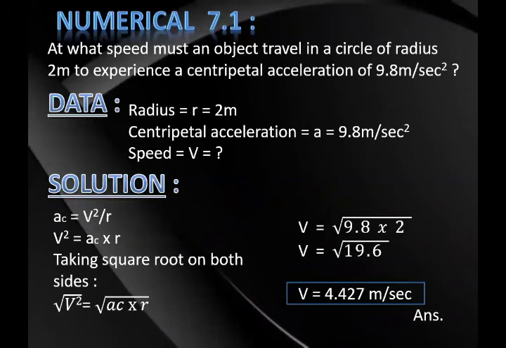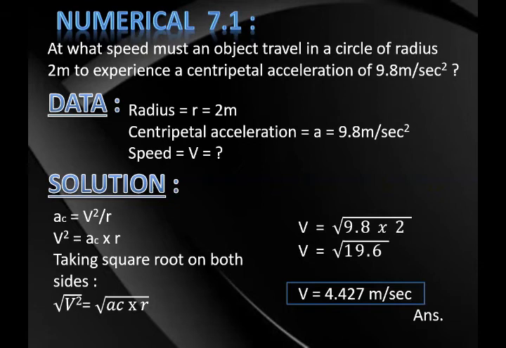The first numerical, question number 1. At what speed must an object travel in a circle of radius 2 meter to experience a centripetal acceleration of 9.8 meter per second square? Now what is the data?